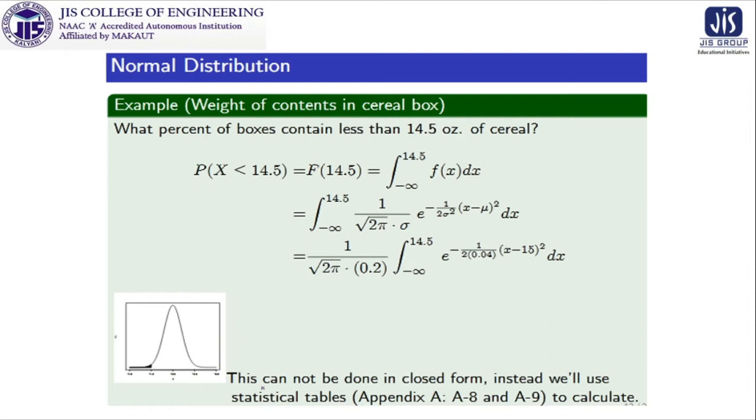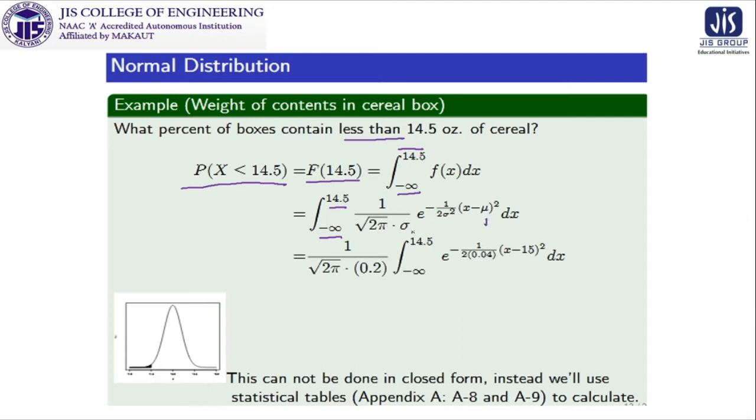So now we are entering into an example. What percent of boxes contain less than 14.5 pounds of cereal? So our requirement is P of X less than 14.5. It is mentioned as strictly less than. So F of 14.5 is going to be calculated, and it is the integral from minus infinity to 14.5 of f(x), where minus infinity to 14.5 is the range, and this is the expression of the normal distribution.